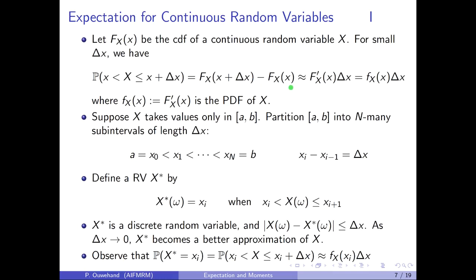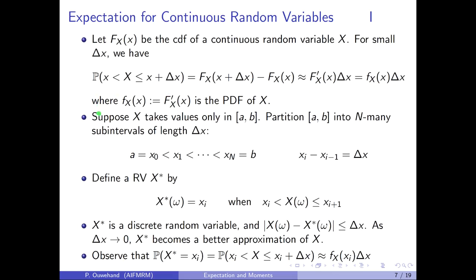By definition of the derivative of F sub x, that's just the derivative times delta x. Now recall that the derivative of the CDF is just the PDF, and so this probability here is approximately equal to the PDF times delta x.